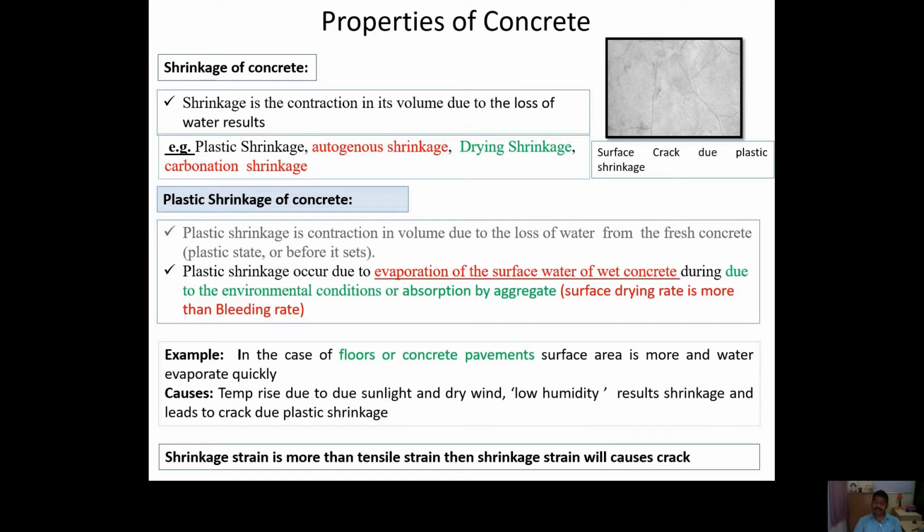Now let me discuss the different types of shrinkage. Shrinkage can be plastic shrinkage, autogenous shrinkage, drying shrinkage, and carbonation shrinkage.